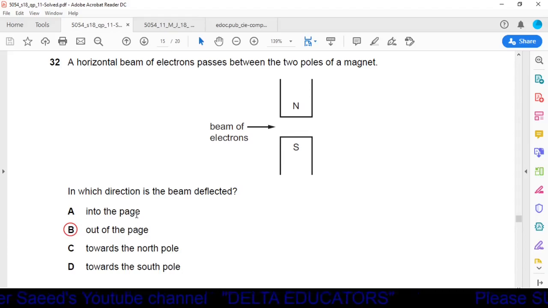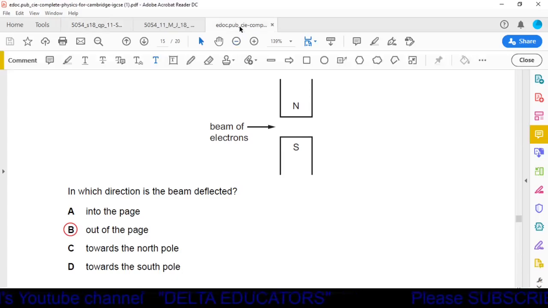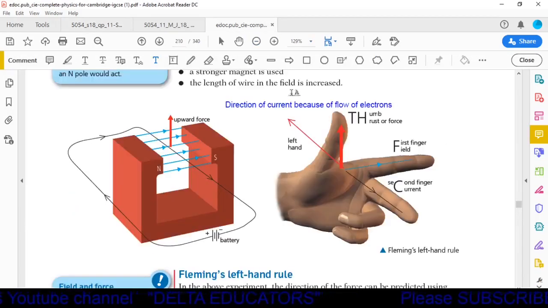Option A, into the page. Option B, out of the page. Option C, towards the north pole. Option D, towards the south pole. Okay, the topic is related with Fleming's left-hand rule. First we check what is Fleming's left-hand rule. It is our left hand.